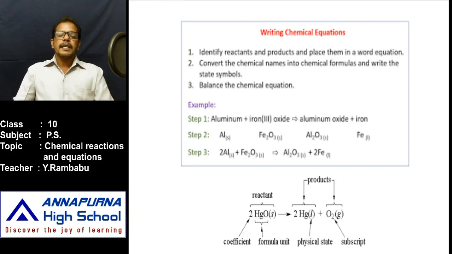For example, in this case, the molecular formula for iron oxide is Fe2O3. That means it is iron 3 oxide. What is iron 3 oxide? In it, the oxidation state of iron is 3. And in the same manner, the molecular formula for carbon dioxide is CO2. We have to write CO2 only. That means one carbon atom and 2 oxygen atoms only. But don't write CO or C2 or other subscripts.